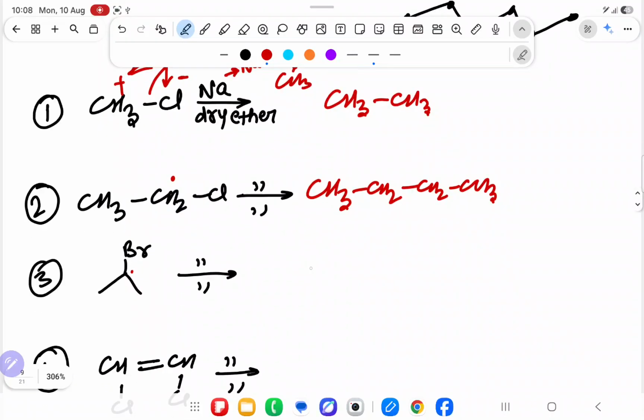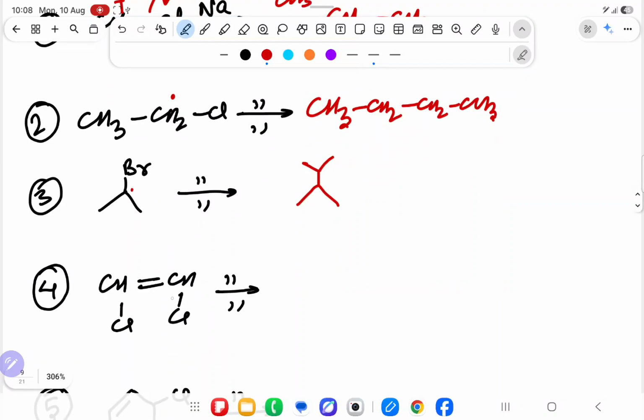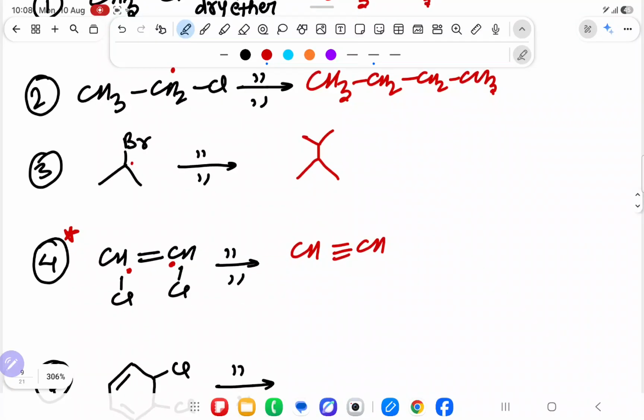Third, here you will get dot. So the 2 degree will do combination. Here you will get dot. 2 Cl is there. Understood? Good question. Here you will get dot, here you will get dot, and the dots combine together to form a triple bond. Combination. 1 dot will come, then combination. 2 dots combine together to form 1 extra bond.